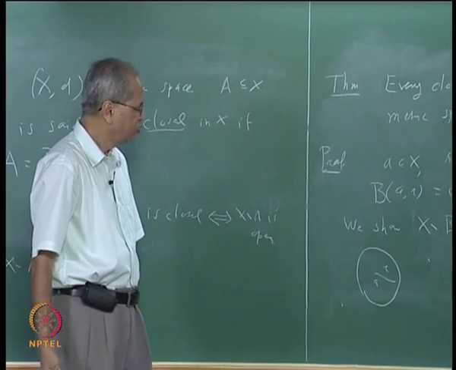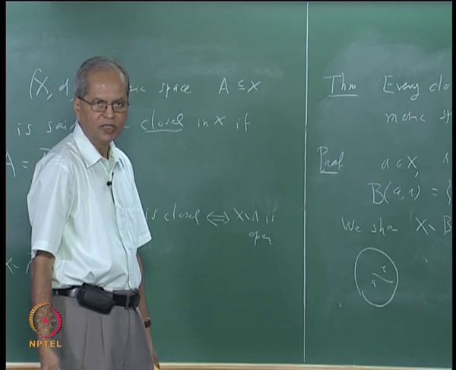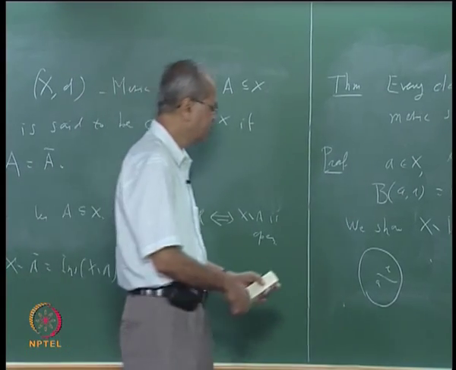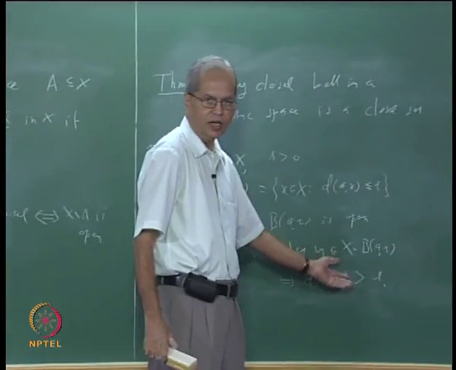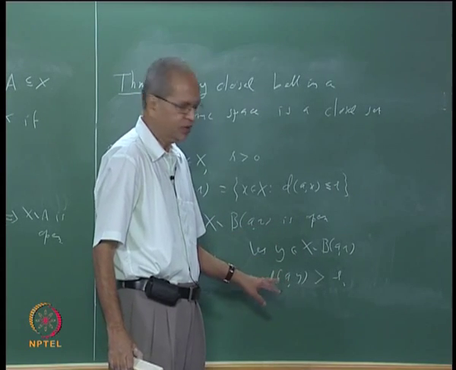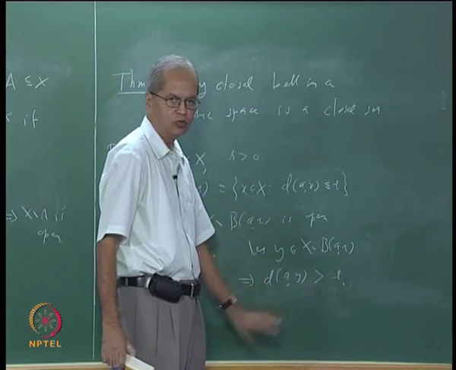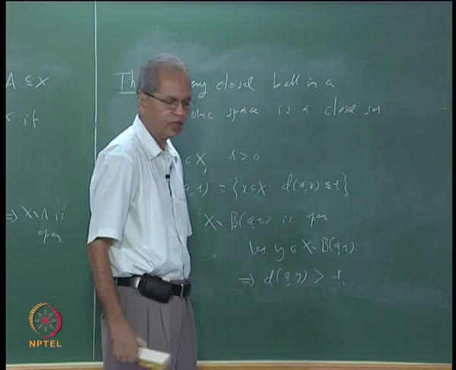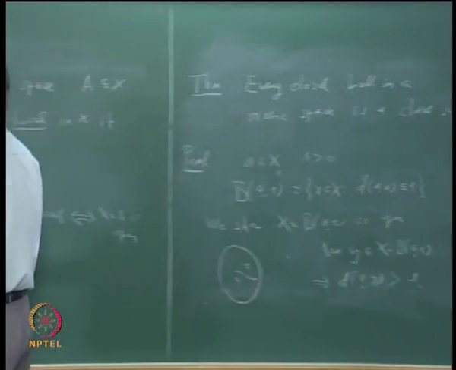Now we do the same thing that we did in the last proof of similar type. If this number is strictly bigger than r, I can always find some number rho such that it is bigger than r plus rho. So let me continue here.